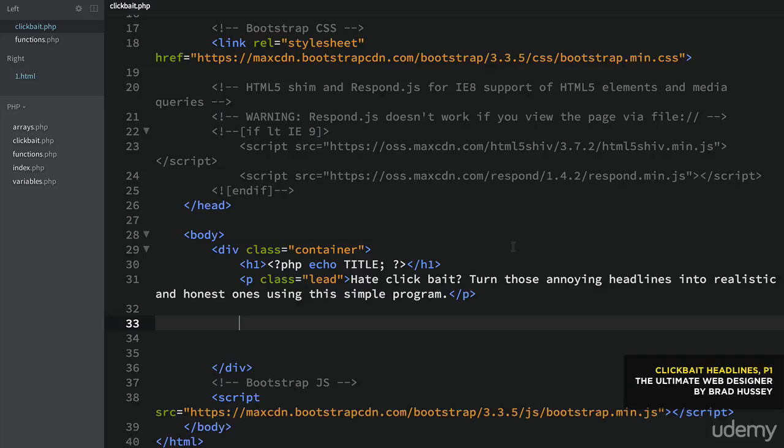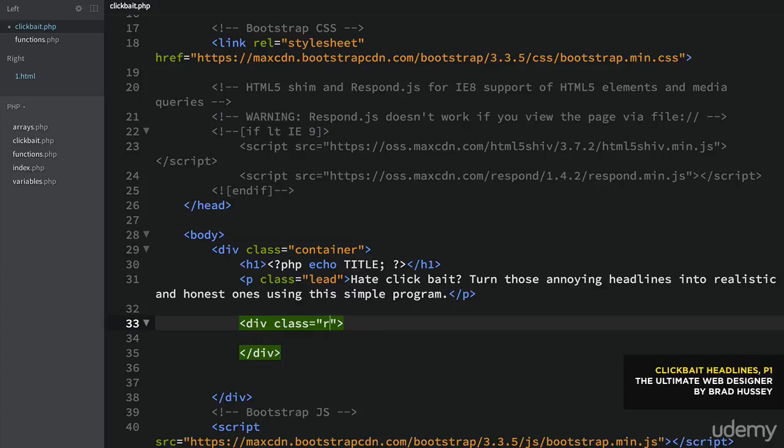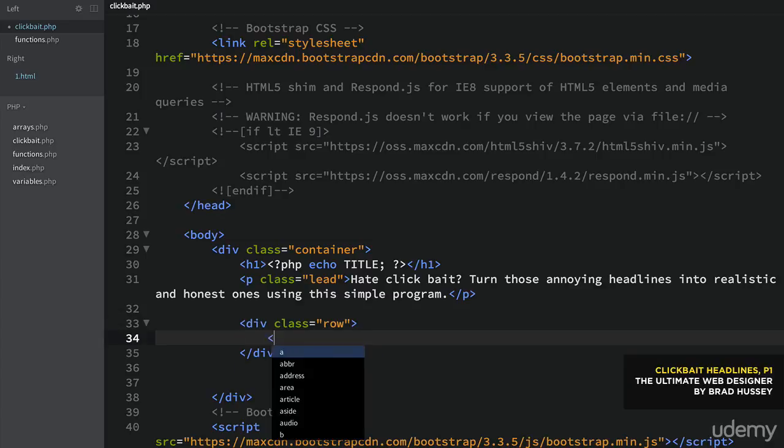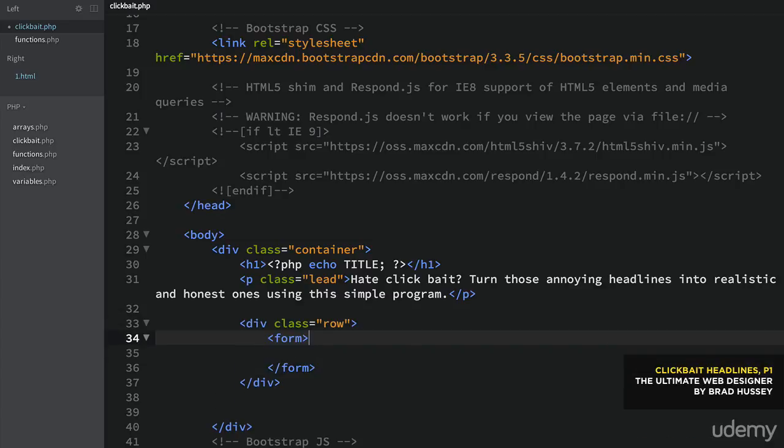So the first one is pretty beginner, and that's totally okay, and still just as valid, but not as best practice. So we're going to jump in with that first. Start off with just some HTML. We got a div. We're going to give it the class of row because we're going to do a form, and that form we're going to give it the class of col-sm-8 or col-sm-offset-2. That's going to center it with an 8 column grid.